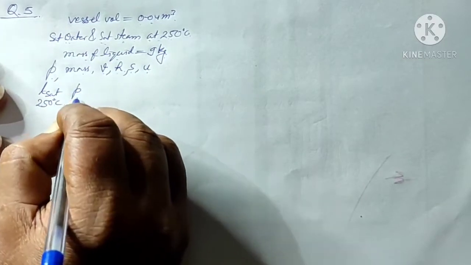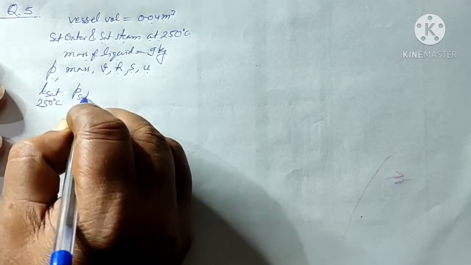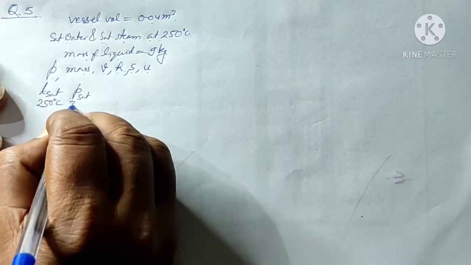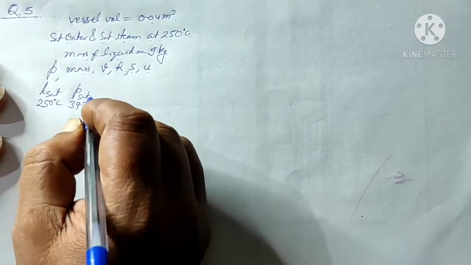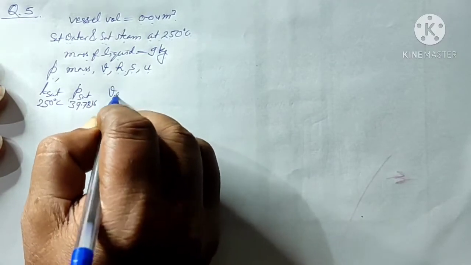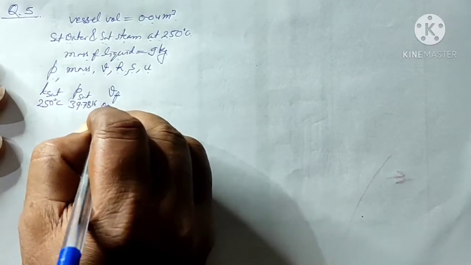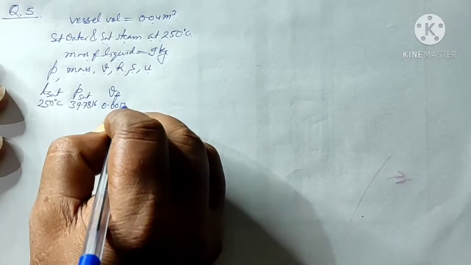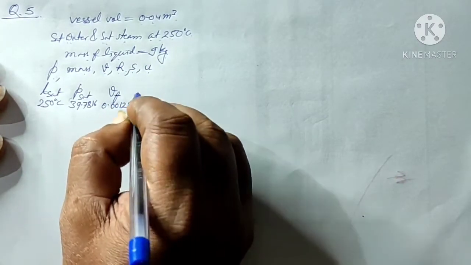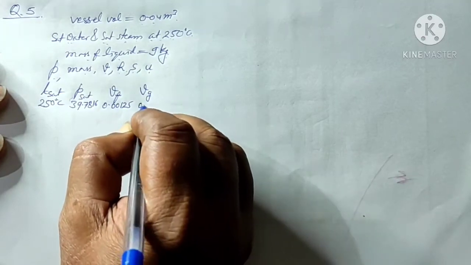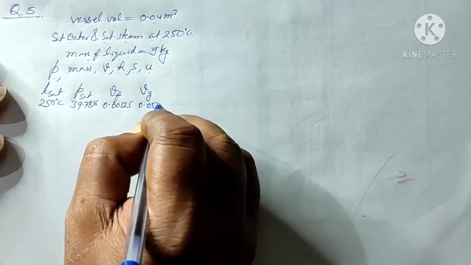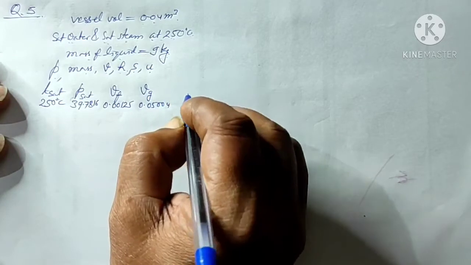Corresponding to this, the saturation pressure from the steam table is 39.7816 bar. The specific volume of water is 0.00125. The specific volume of dry saturated steam is 0.05004.